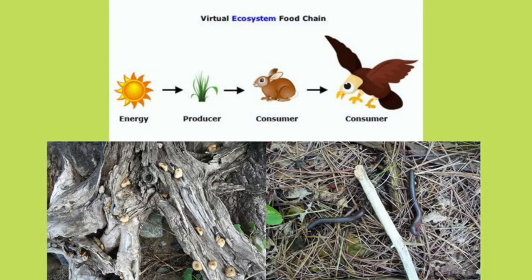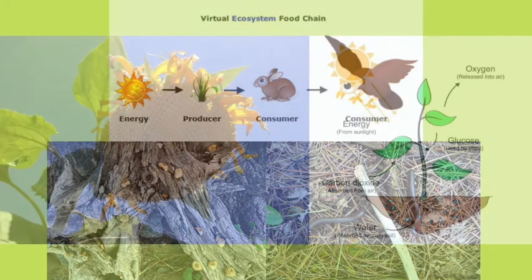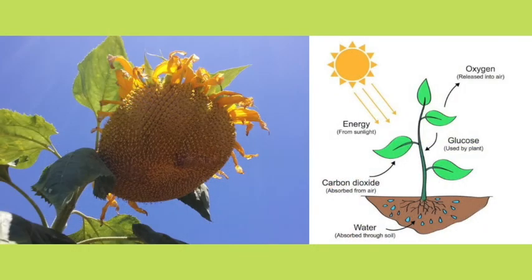Food chains are made up of producers, consumers, and many decomposers. Let's start with the producers. The producers are the plants that can create their own food energy. They use the sun's energy, and through photosynthesis, they transform it into sugars. And those sugars now can be eaten by the consumers.